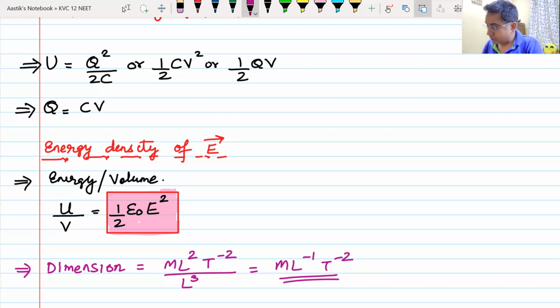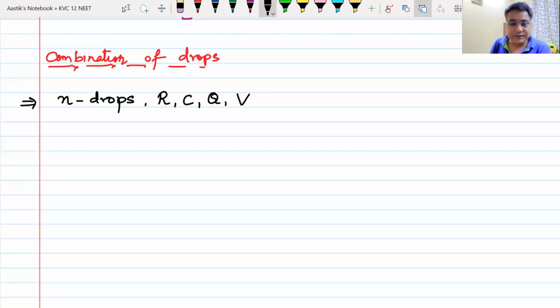So what do you have? Let us say you have n drops. This is how the questions are framed. You have n drops, each having radius r, capacitance C, charge Q, and voltage V. Oh, you are not able to see. So you will have n drops. Each drop will have radius r, capacitance C, charge Q, and voltage V. That would be given to you.